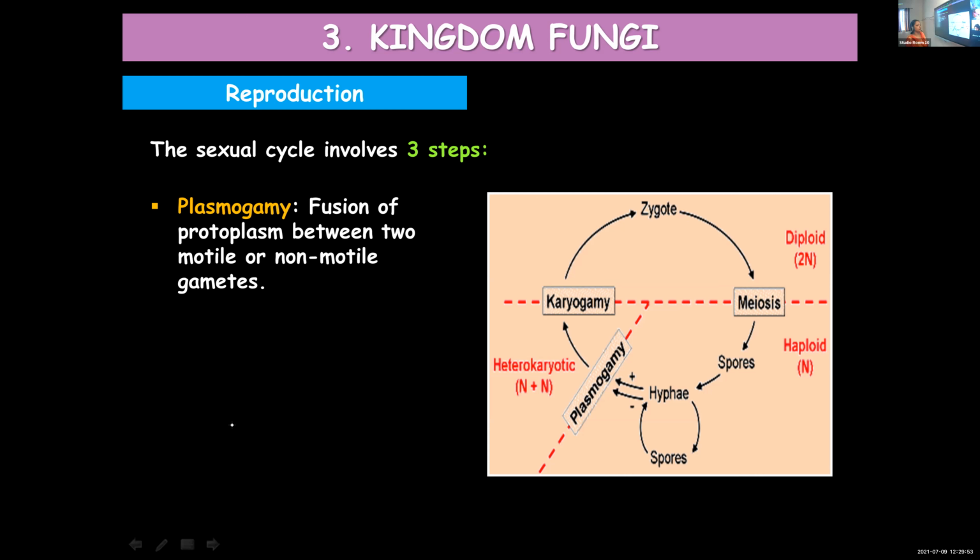Gametes can be motile or non-motile. Some gametes will be capable of movement, some may not be able to move, so depending upon the type there can be differences in the motility of the gametes. Whether motile or non-motile, the first step is the fusion of protoplasm.